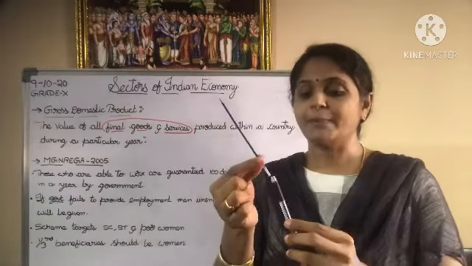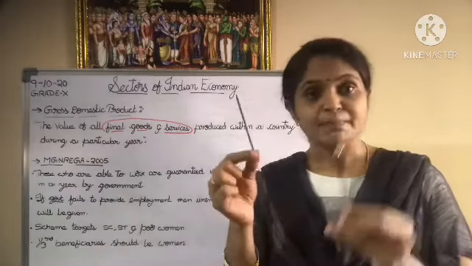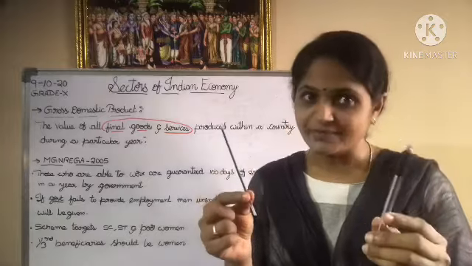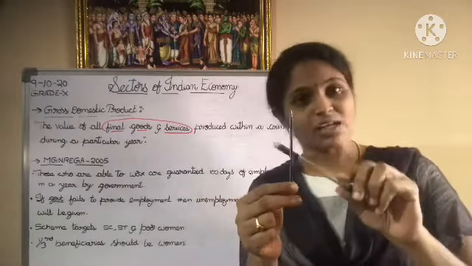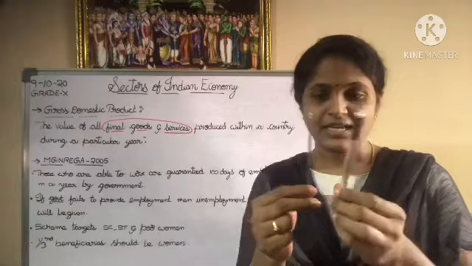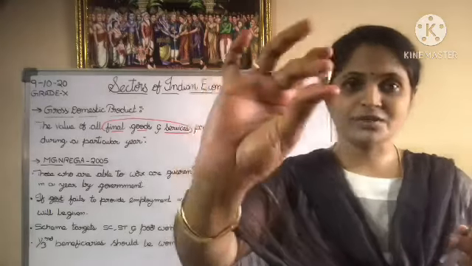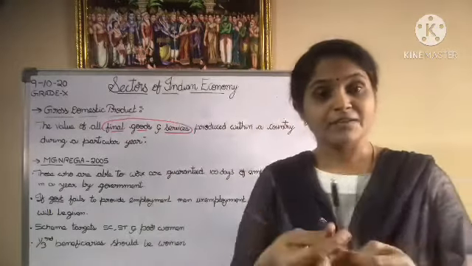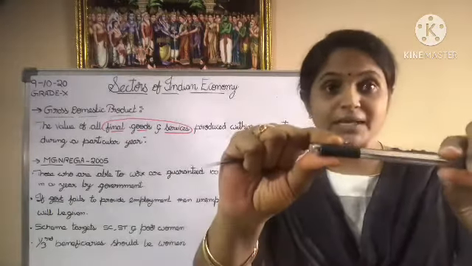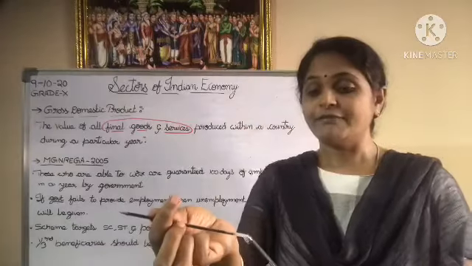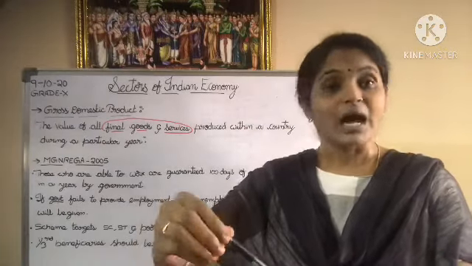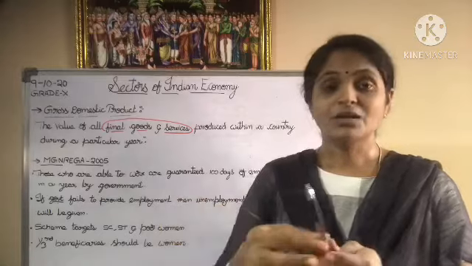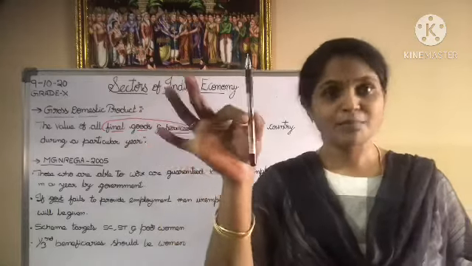So when this pen is sold in the market for 7 rupees, this pen's cost will include the cost of the refill. It will include the cost of this part of the pen. It will include the cost of this rubber grip. So all the costs of the intermediate goods are included in the cost of the final product.